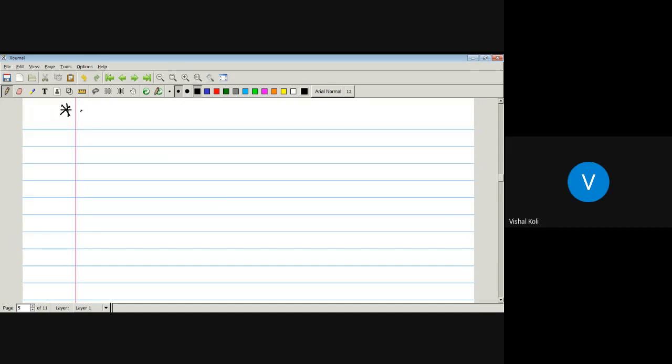Next one, there is a definition. If L with join and meet is a complemented distributive lattice. What is meant by a complemented lattice?